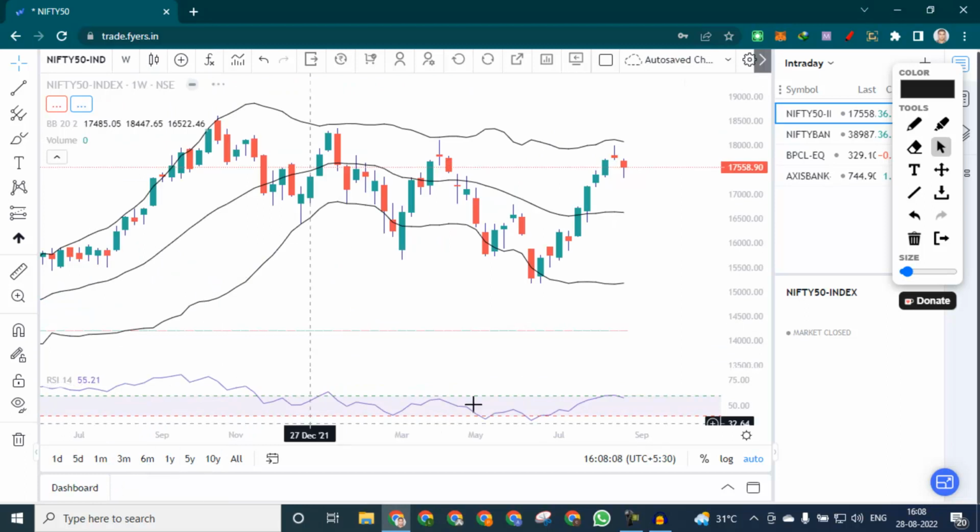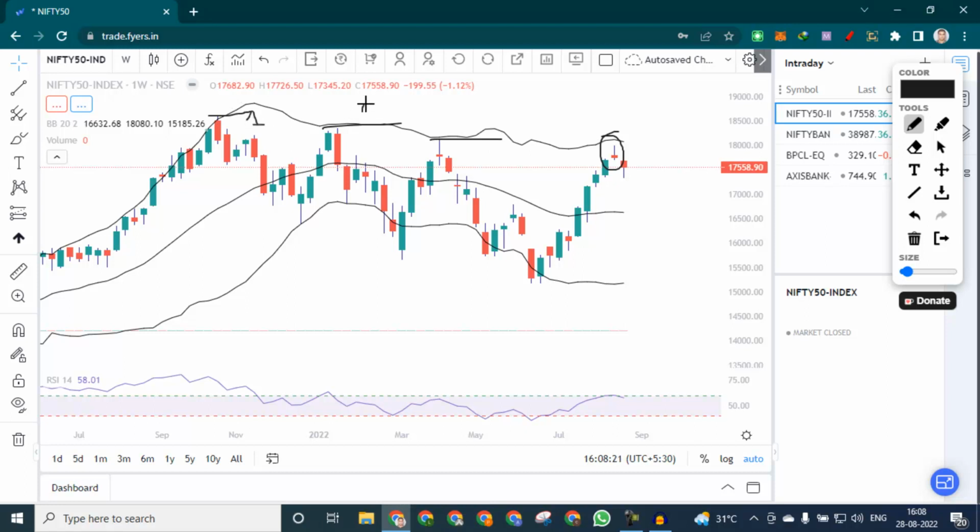If we come to the weekly chart, we can see a spinning top pattern near the top. This is the first top, this is the second top, which is a lower top, the third lower top, and this is the fourth lower top. So if there is a spinning top near the top after quite a good run in a very short time, and then the low of this spinning top is broken, from there we can see some fall.